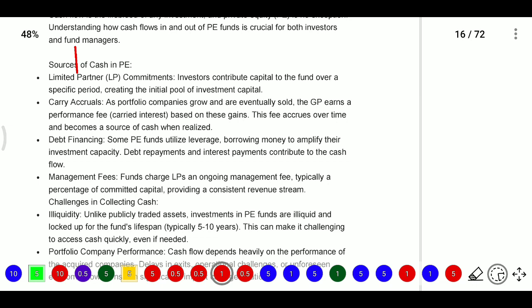Now carry accruals. The portfolio companies will grow and eventually be sold, and the general partner will earn a performance fee. It is carried interest. Based on the gains, the fees will be accrued over time and become a source of cash when realized. Only on realized profits will the GP take the incentive fee. Otherwise, without realized profit, he will not get the fees.